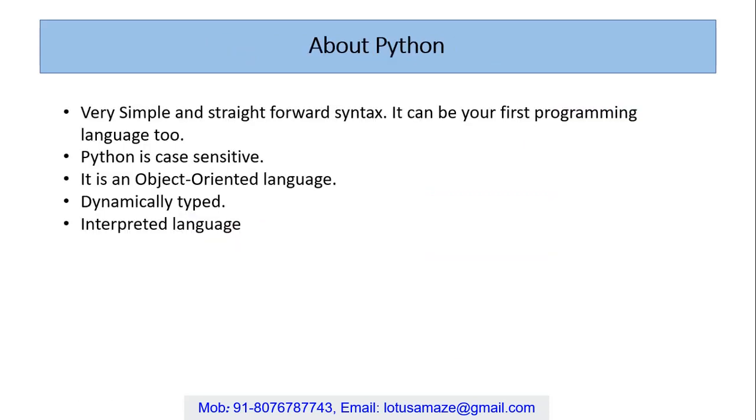Python has very simple and straightforward syntax, and if a person does not have knowledge of any programming language, that person can start from Python as a first programming language. It's very easy. This is case sensitive, and it is an object oriented language, as in C++, Java. This language is dynamically typed, whereas there are two types of languages, statically typed and dynamically typed.